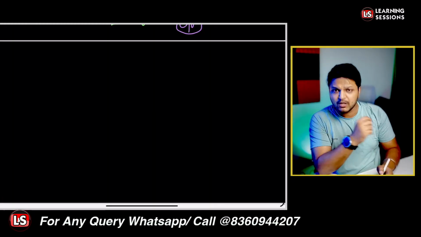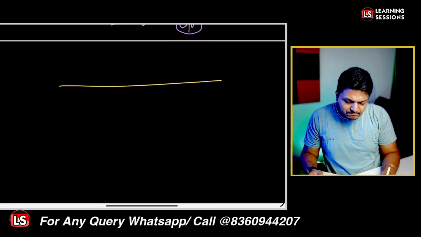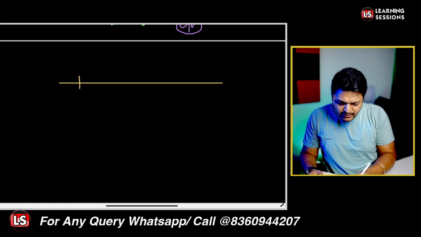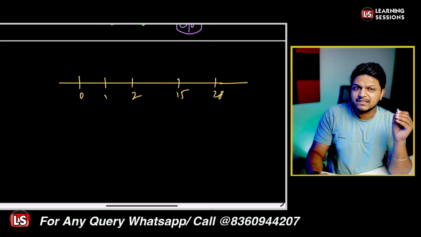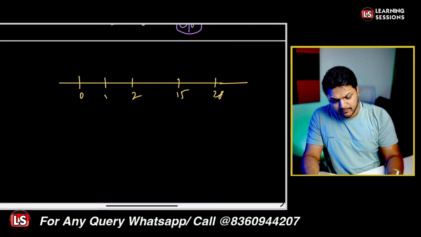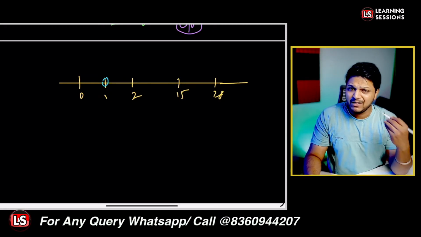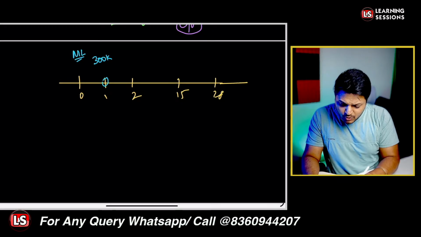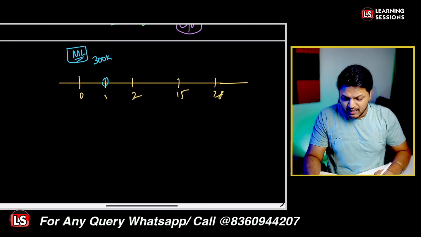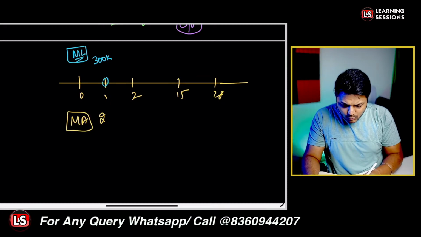Right now, there may be a difference between the cash inflows and outflows. Now understand this from the time horizon point of view. Let's draw a timeline over here, and we are considering different periods: 0, 1, 2, and let's say 15 and 28 days, and so on. Let's talk about day 1, the very next day. Let's say the maturing liabilities amount to 300k, and the maturing assets amount to 200k.